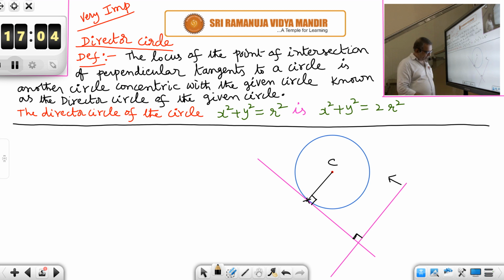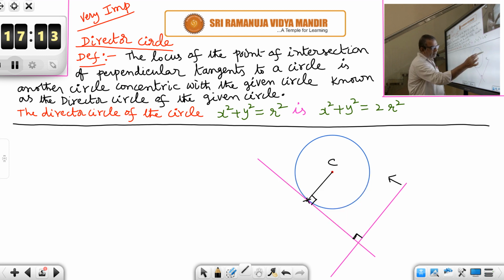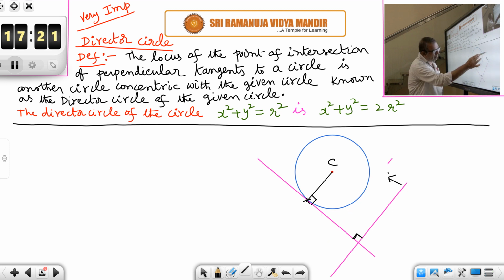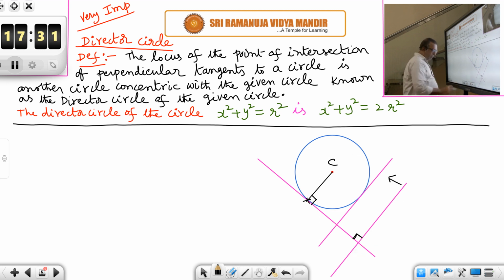So at one position it will be tangent, is it not? So let us see that position here. After moving some distance, it becomes tangent to the circle like this. Understood?